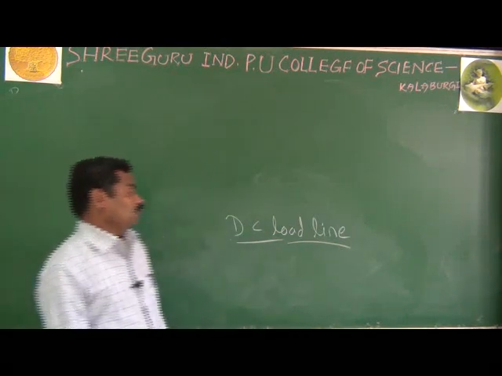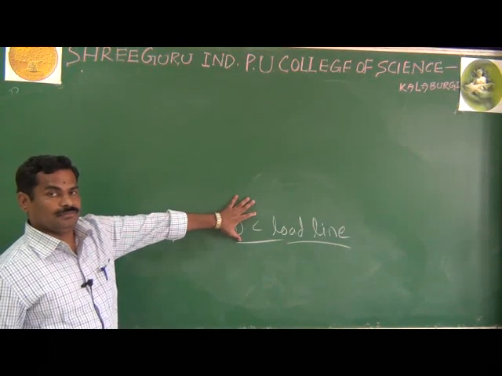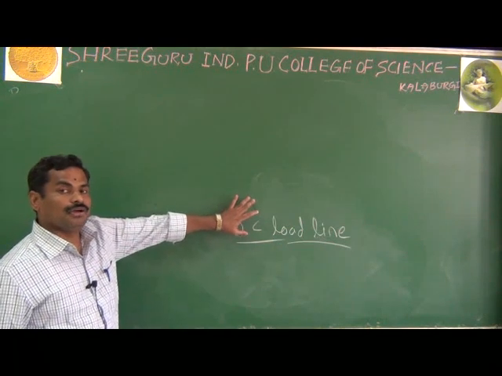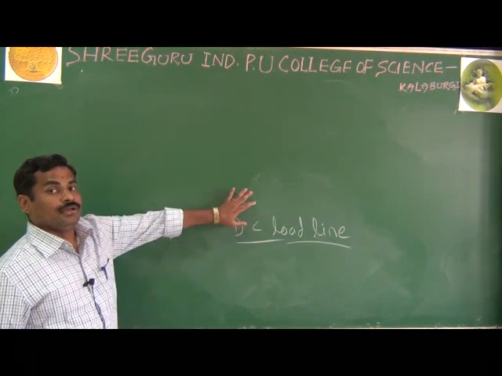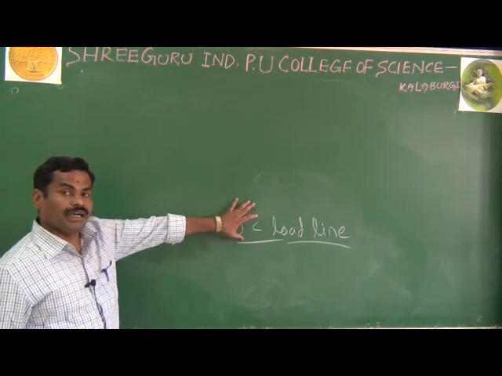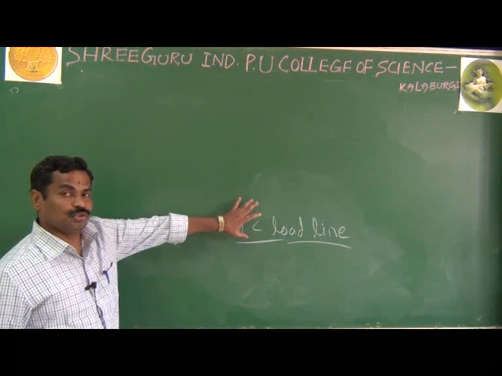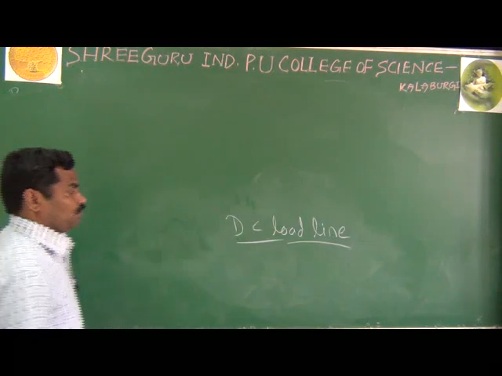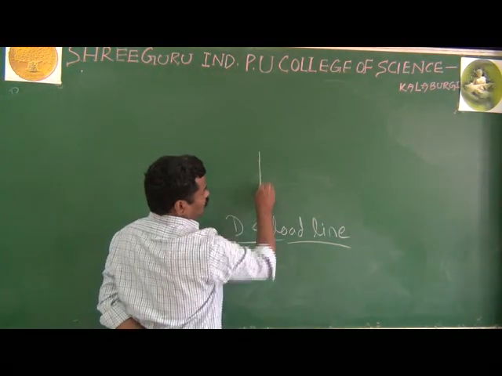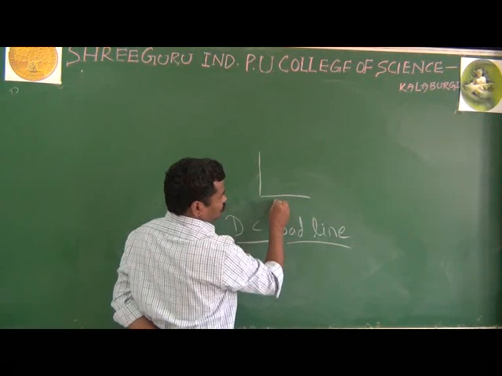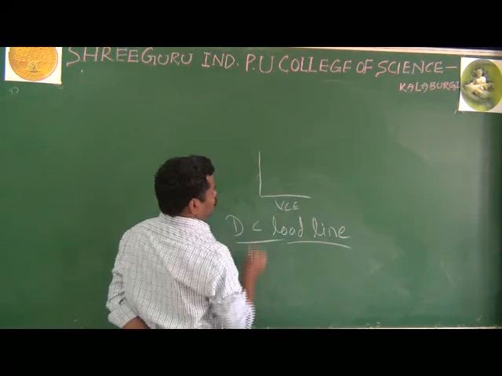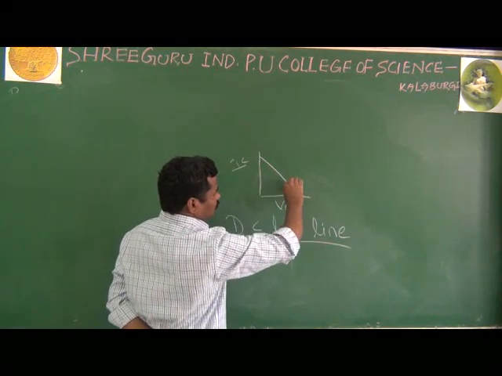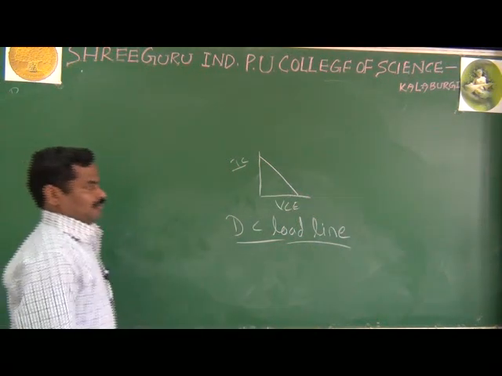Once again, what is called the DC load line? The DC load line is nothing but a line drawn on the output characteristics of a transistor, to get the DC output voltage corresponding to the DC output current. For example, as we know already, this is your output characteristics of the CE configuration. In the CE configuration, it is a line drawn on the output characteristics.